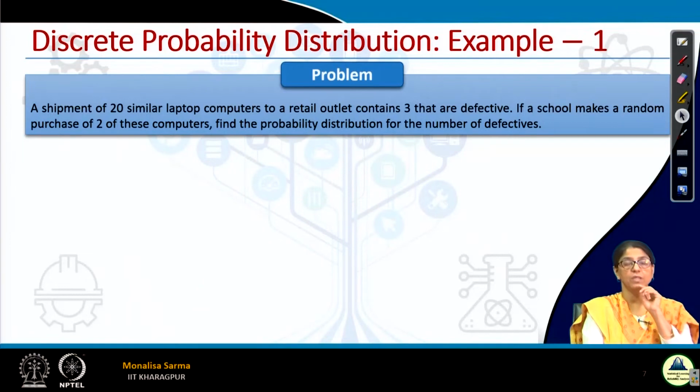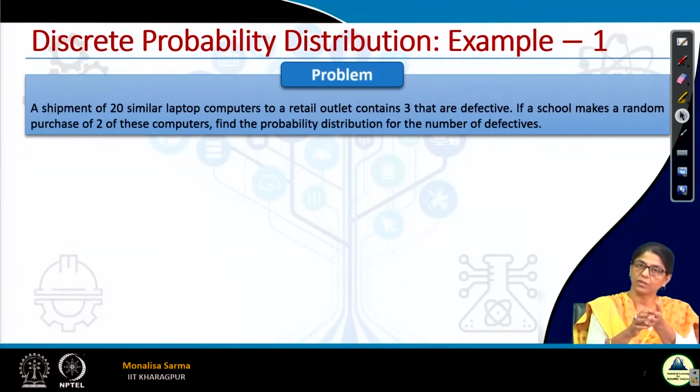Now, we have to find out what is the probability of 0, what is the probability of 1, what is the probability of 2. This is the probability distribution, isn't it? So, that is what a probability distribution is: all the possible values of the random variable along with their probability of occurrence.